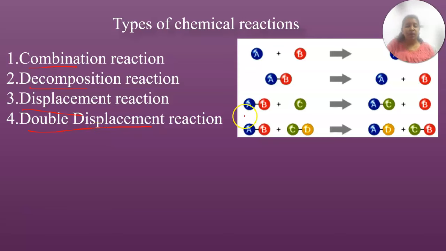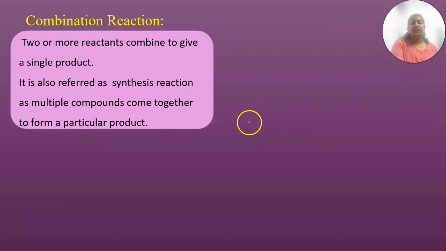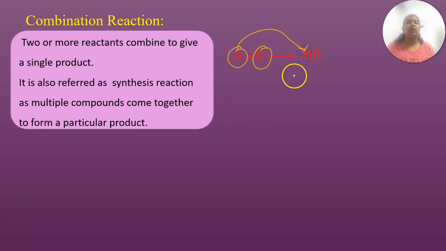In the name combination itself you can understand that something is combining. For example, A plus B gives rise to AB. That means A is combining with B and giving you a compound called AB.